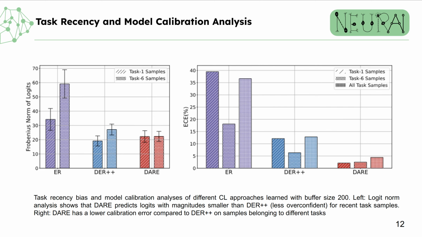As a step forward in studying this bias in domain incremental learning, we analyze the logit norms of different approaches. DNNs that predict logits with a larger magnitude or norm directly translate into overconfident predictions, which in turn can indicate the bias of the model toward samples belonging to a certain task. The figure on the left illustrates the logit norms predicted by the different CL models on the first and last domain samples. While ER and DER++ are more confident on the last task samples compared to the samples belonging to the first task, DEA achieves more uniformly distributed confidence over old and new task samples.